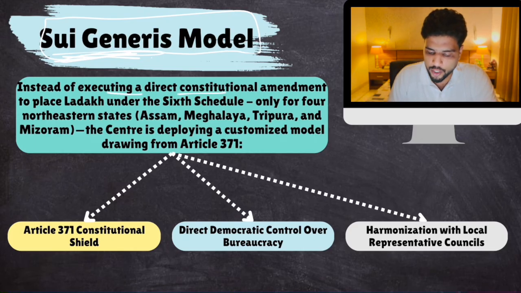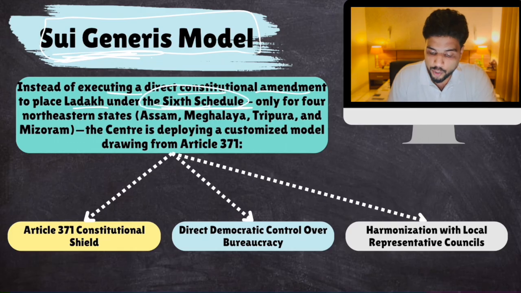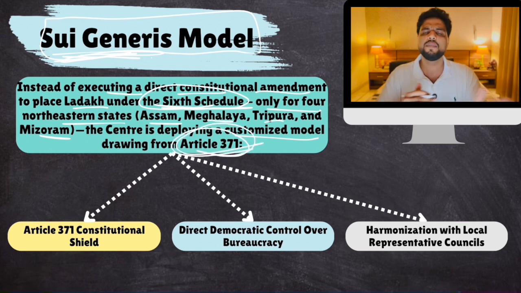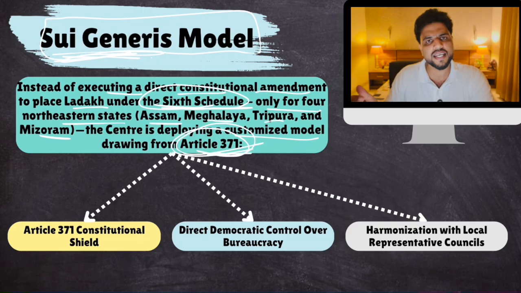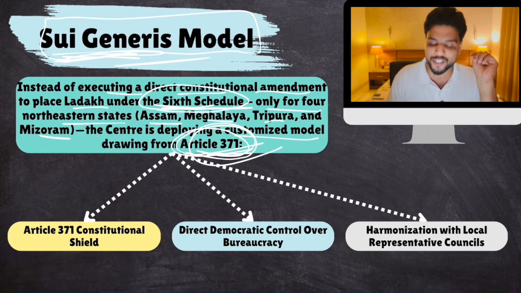Instead of executing a direct constitutional amendment to place Ladakh under 6th schedule, which was demanded by the civil society groups. 6th schedule, well, only 4 northeastern states have been put under 6th schedule: Assam, Meghalaya, Tripura and Mizoram. The center is deploying a customized model which is similar to Article 371, and under Article 371 A, B, C, D, E, F, G, H, well, different states have been given different rights. Okay, so we are giving Ladakh that model which is pretty much similar to Article 371, not 6th schedule. Okay, so what are the core pillars of this sui generis model?